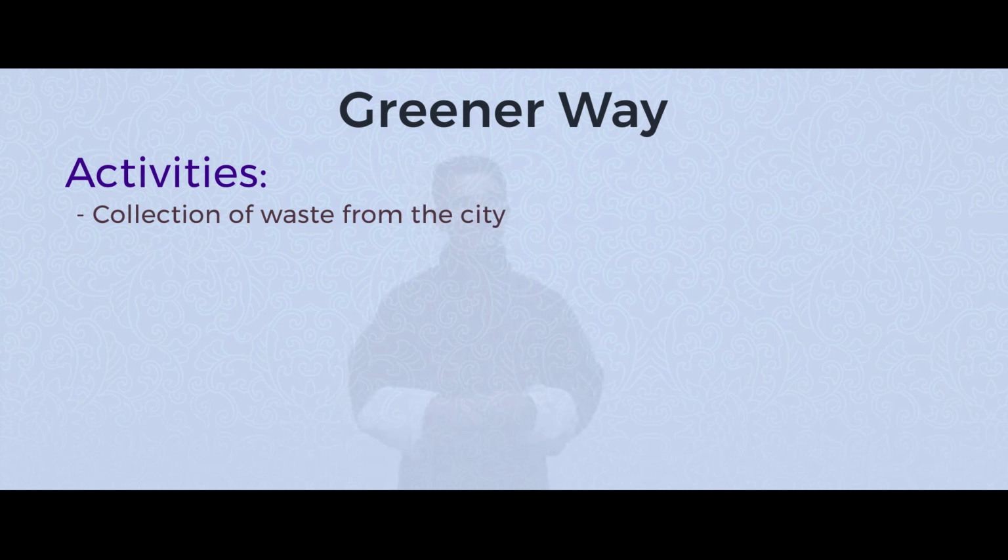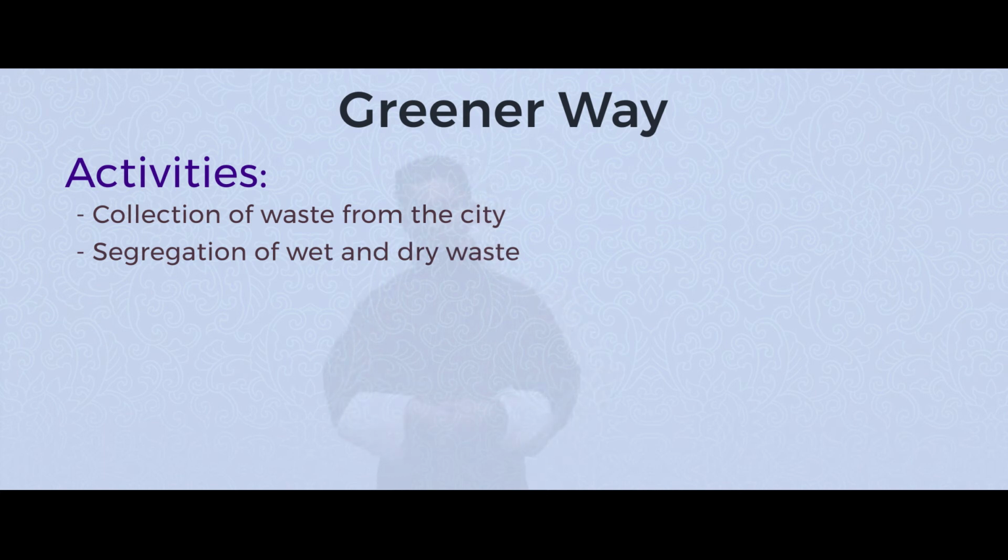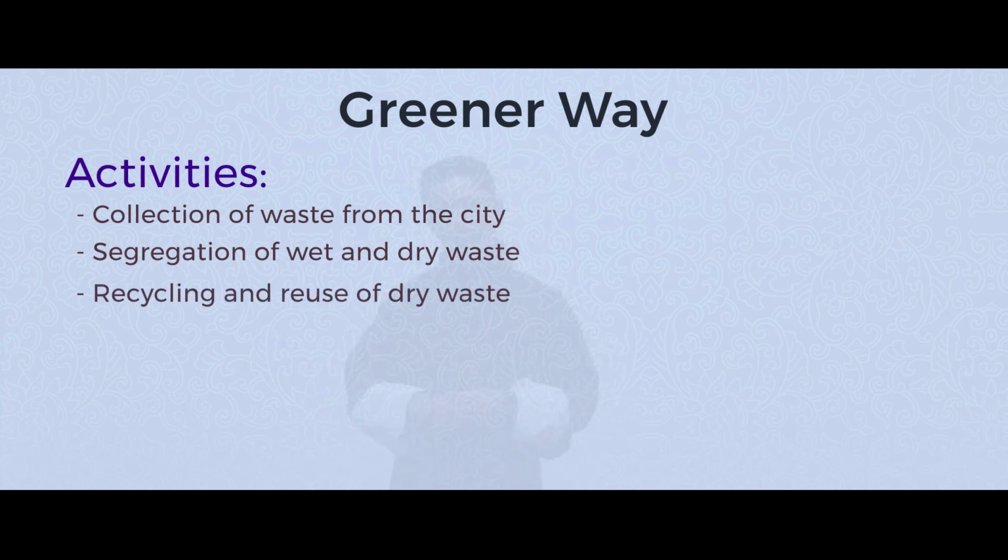After that, second important thing is segregation of waste, which means from the total waste, the waste is segregated into dry waste and wet waste. The dry waste is further segregated and the usable forms are processed and taken for some use, recycling and reuse. Whereas the wet ones, they are transported and used for the production of